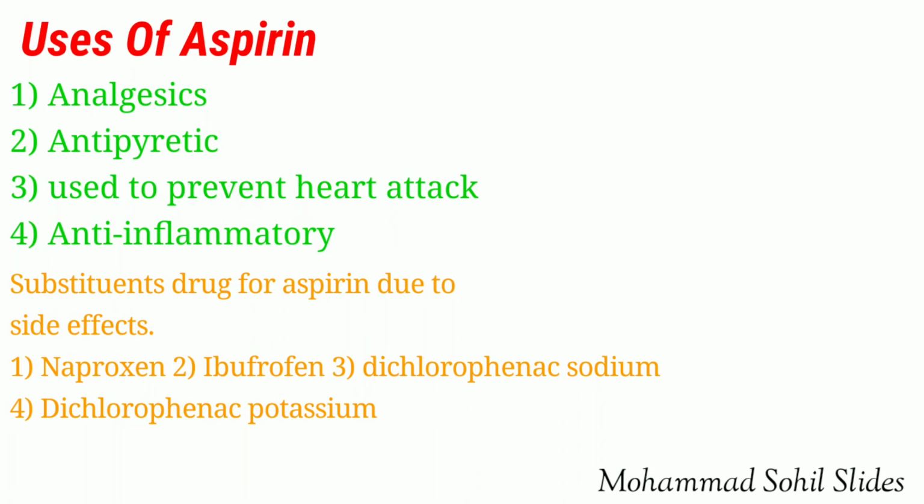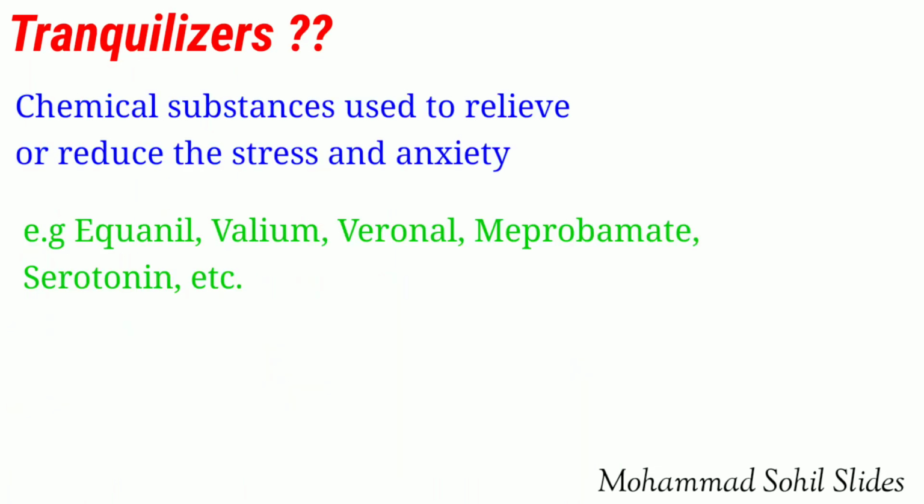Now what is the substitute drug for aspirin due to side effects? These are naproxen, ibuprofen, diclofenac sodium, diclofenac potassium, etc. Now coming to tranquilizers and how tranquilizers work on the body. The basic definition of tranquilizers is the chemical substance used to relieve or reduce stress and anxiety, leading to calmness, is called tranquilizers.